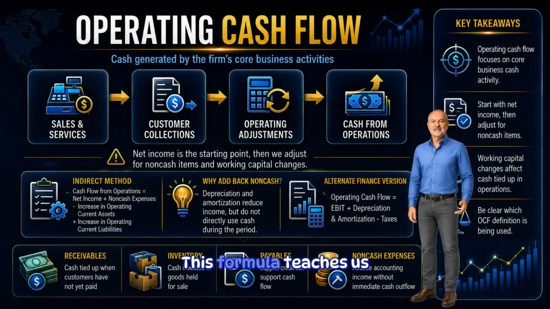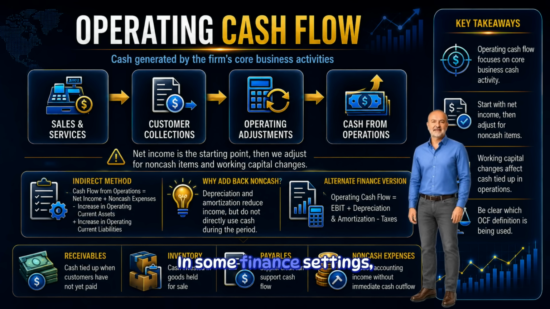This formula teaches us three important ideas. First, net income is the starting point, not the ending point. Second, non-cash expenses are added back because they reduced income without directly using cash during the period. Third, working capital changes adjust for cash tied up in receivables, inventory, payables, and other operating accounts.